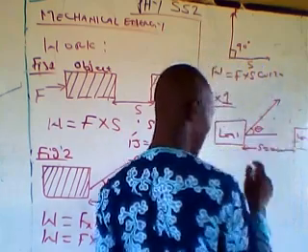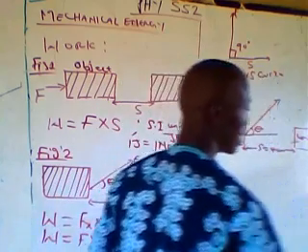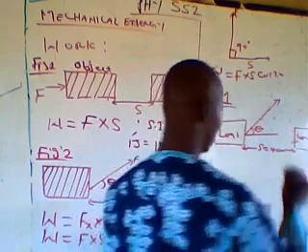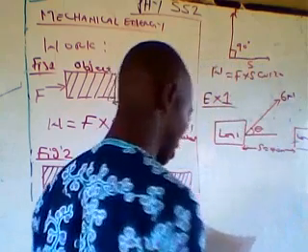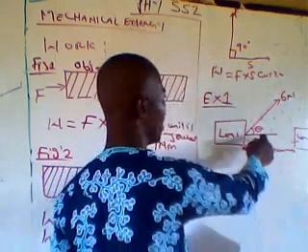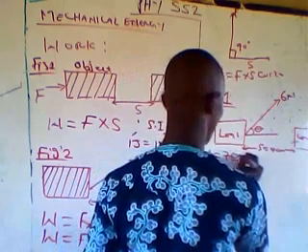This is the floor. That is, it acts with respect to the horizontal direction. So this one is 6 Newton. Then we are given theta. So the question is now asking us to find the value of theta when the work done equals 75 joules.